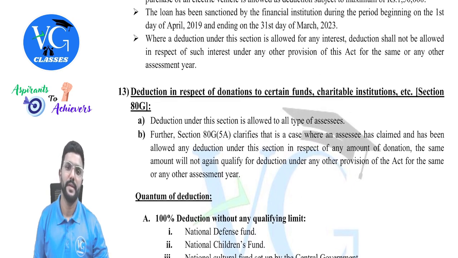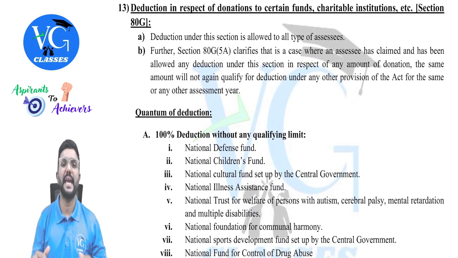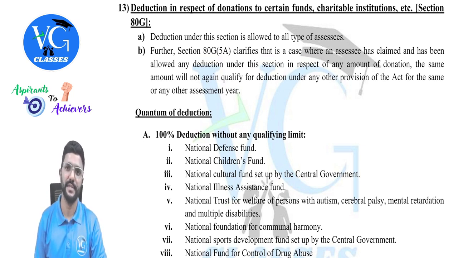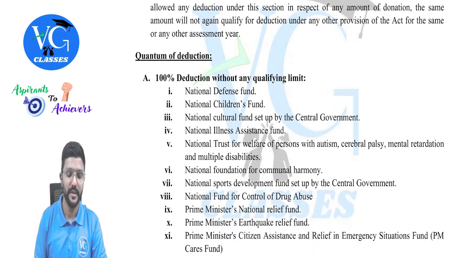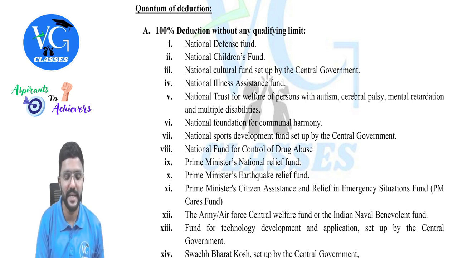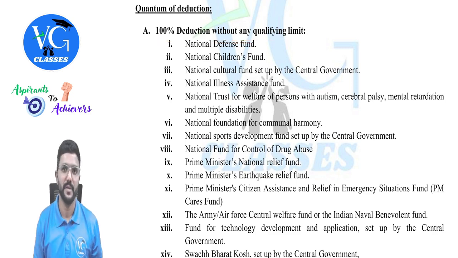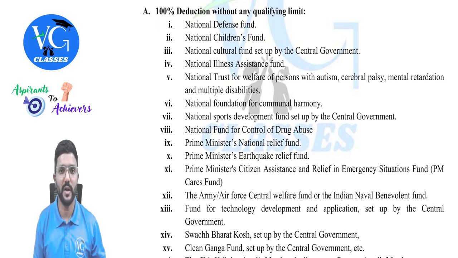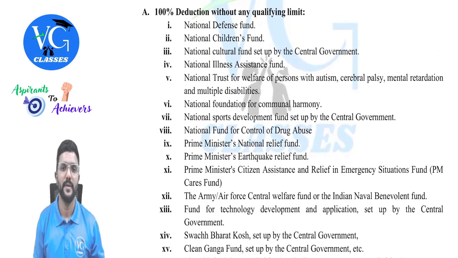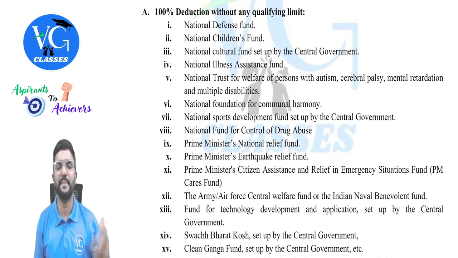Yes. So if the assessee is giving any donation for various purposes, as it is for a good purpose, deduction is given under section 80G, guys. And there are 4 categories covered here: category A, B, C, and D. If donation is given for the category which is covered under A, 100% of the amount donated is allowed as a deduction without any limit. Without any limit. And what all things are covered under category A? I am just showing you. Have a look into it. Most of them are related to national funds, the Prime Minister's funds and all, guys.